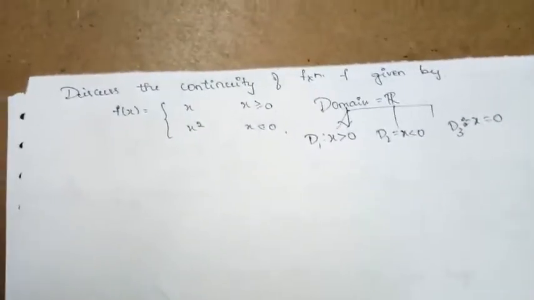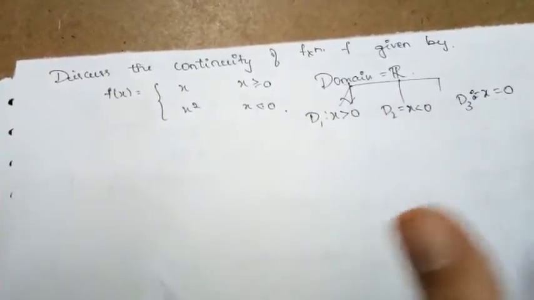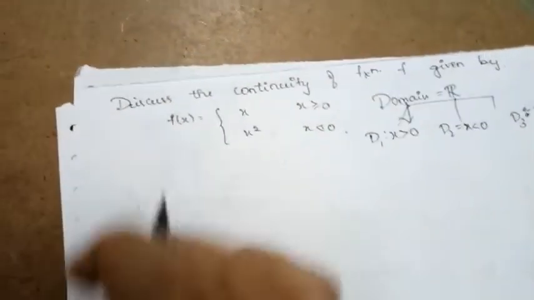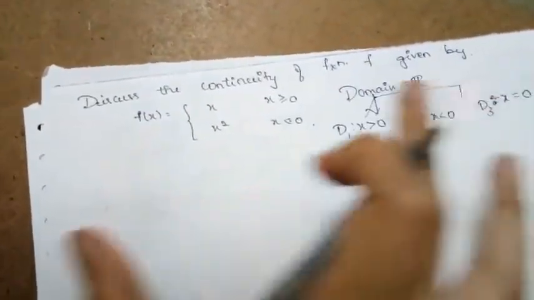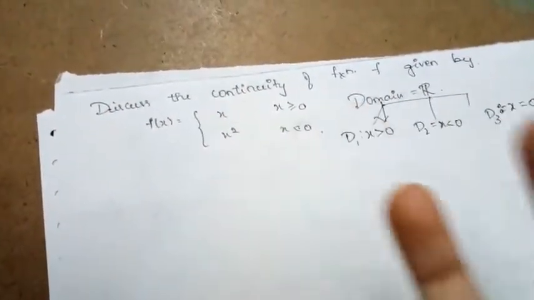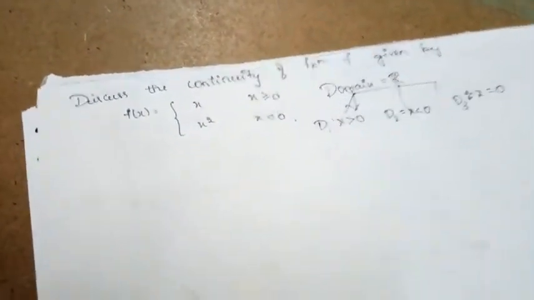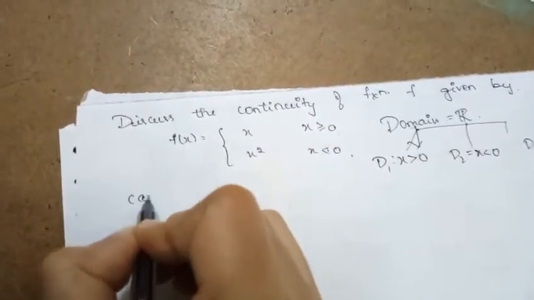So these are the three sets of the whole domain. If I split it into three parts, that is D1, D2, D3, one by one, now we need to check the continuity, whether the function is continuous or not, at all these domains.